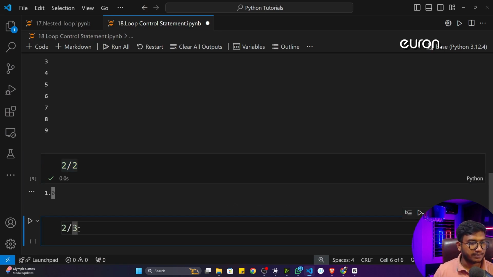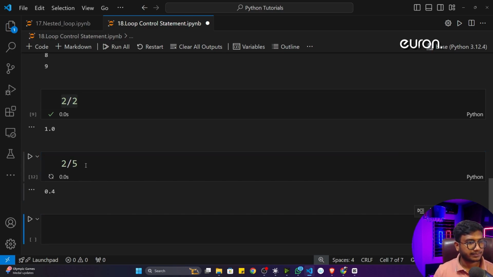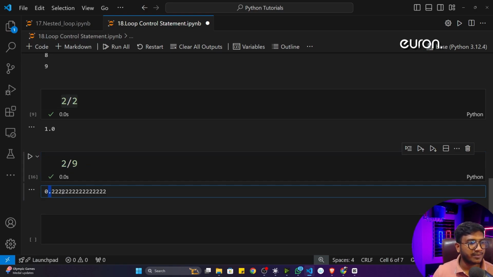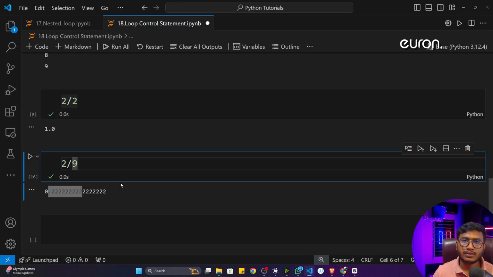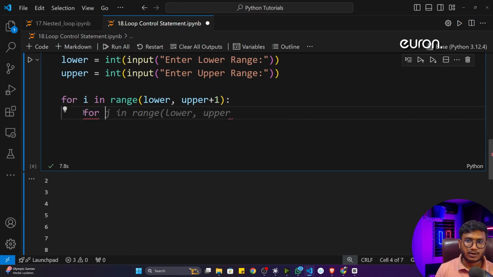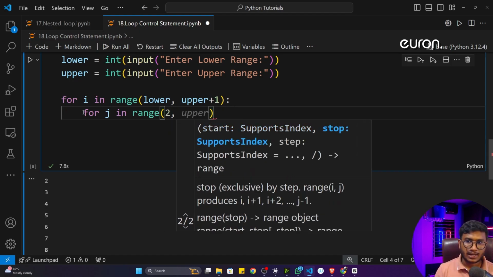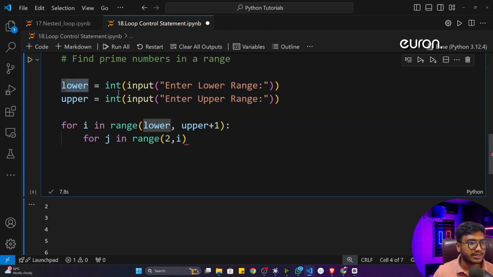Let's say 2, then 3, then 4, then 5, then 6. So 2 till 9, I just need to divide this particular number and check whether I am getting any remainder equal to 0 or not. So for this, I can use another for loop. So for j in range, inside that I will start from 2, because I told you 1 we can't use, and here I'll write i. That means if your lower bound is 10, it will go 2 till 10.